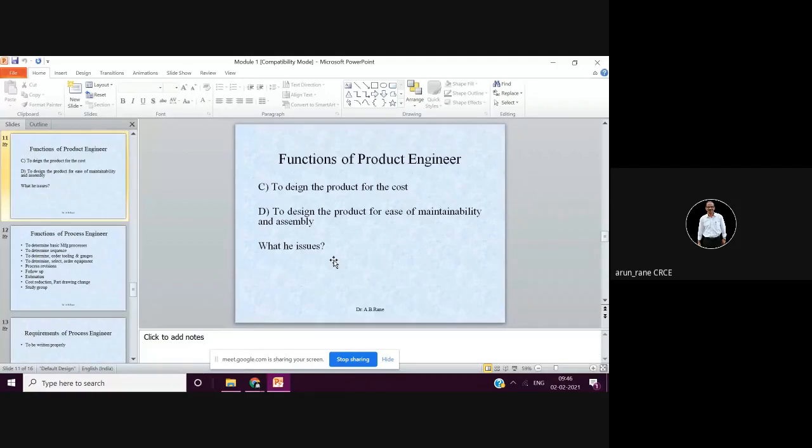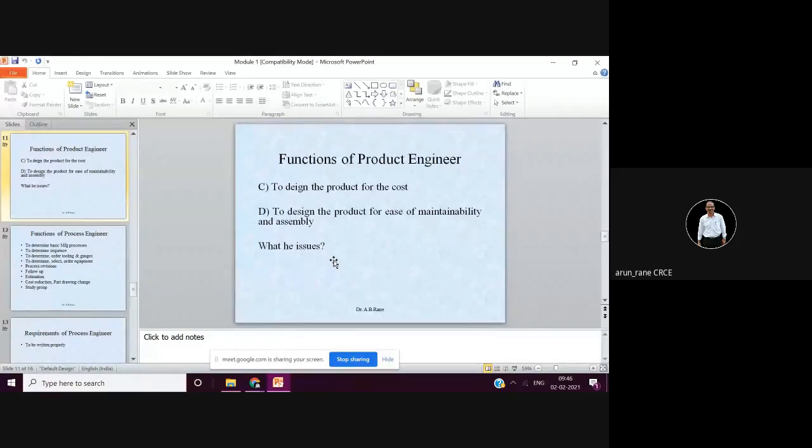Suppose the process engineer suggests some changes. He needs to write a note, which is called the engineering change note, and this note is given to the product engineering department. Then the product engineer reviews whether these changes can be incorporated in the drawing. He has to take the decision.